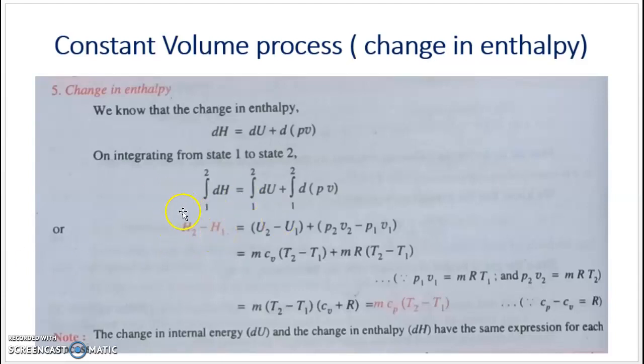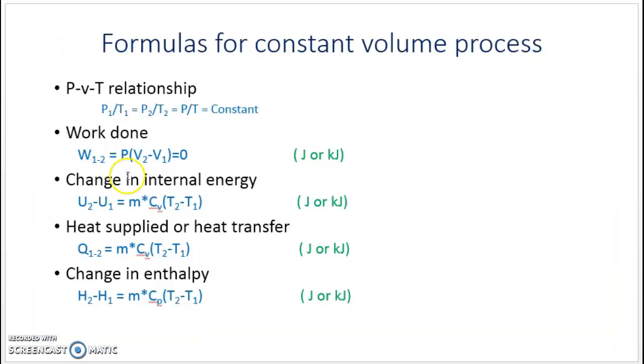So we have seen the derivation for a few terms for the constant volume process. Finally, we will conclude the various formulas for the constant volume process. First, the PVT relationship: P1/T1 = P2/T2 = P/T = constant. Work done W1-2 = P (V2 − V1) = 0 for a constant volume process. The unit is joule or kilojoule.